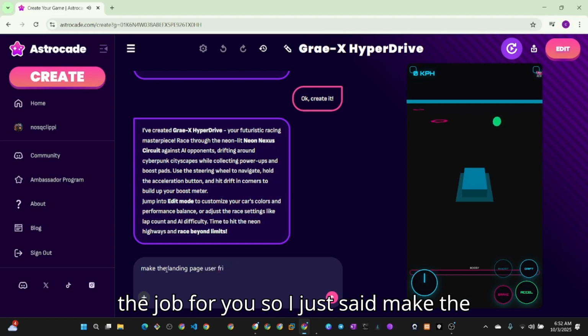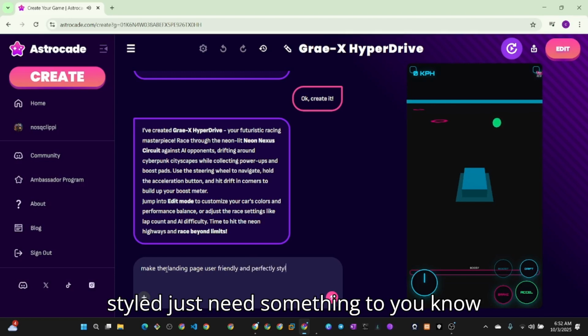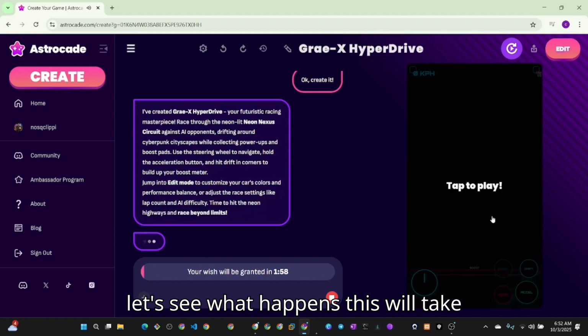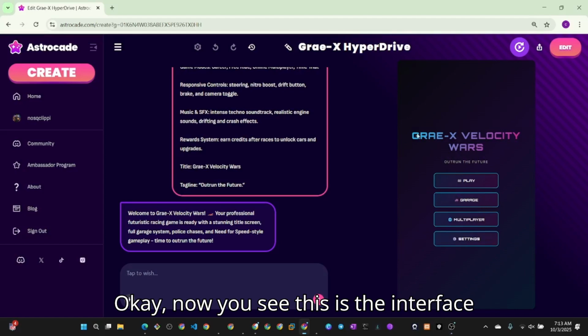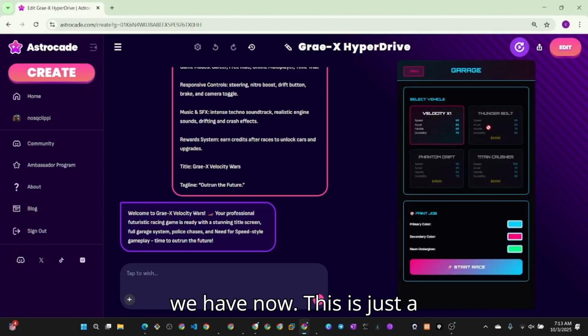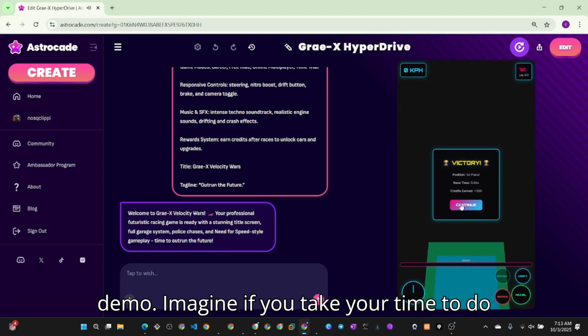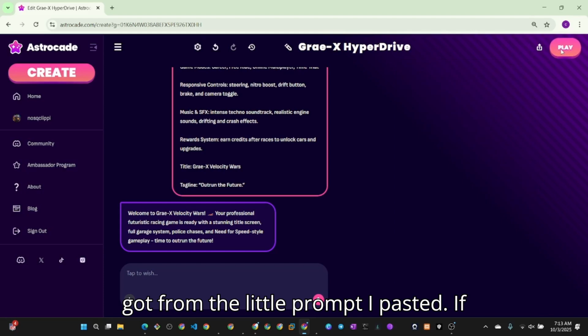So I just said make the landing page user friendly and perfectly styled. Let's see what happens. This will take 2 minutes. Okay, now you see this is the interface we have now. This is just a demo. Imagine if you take your time to do something professional. This is what I got from the little prompt I pasted.